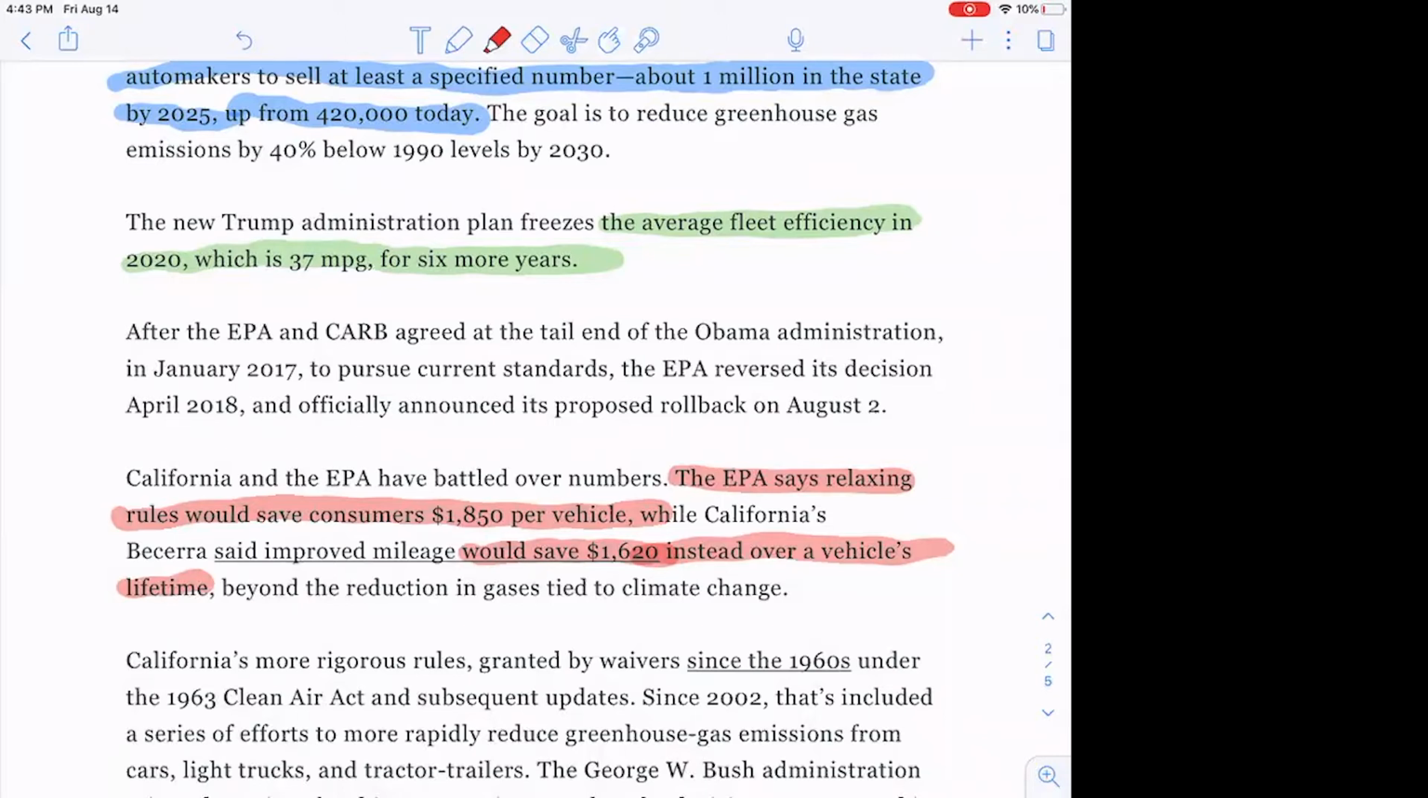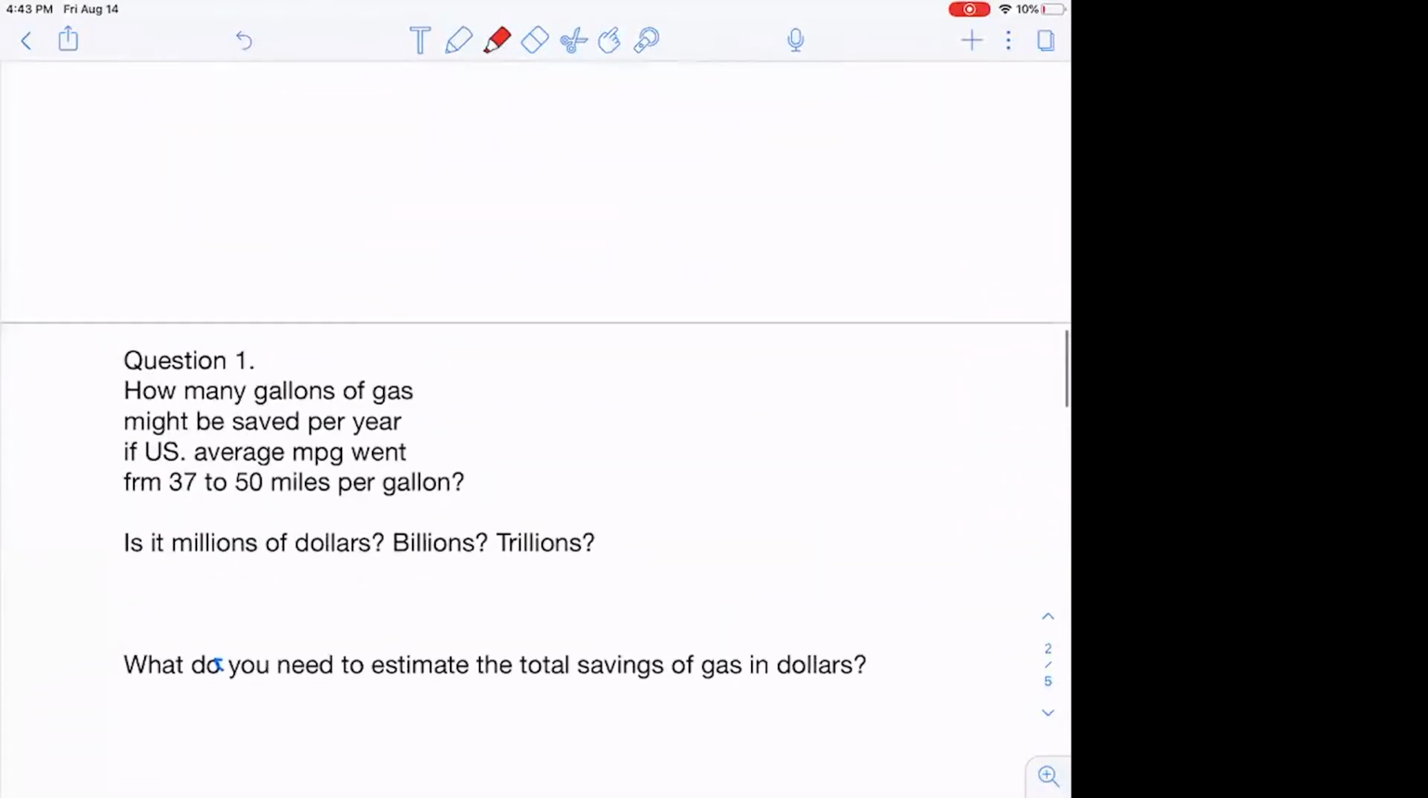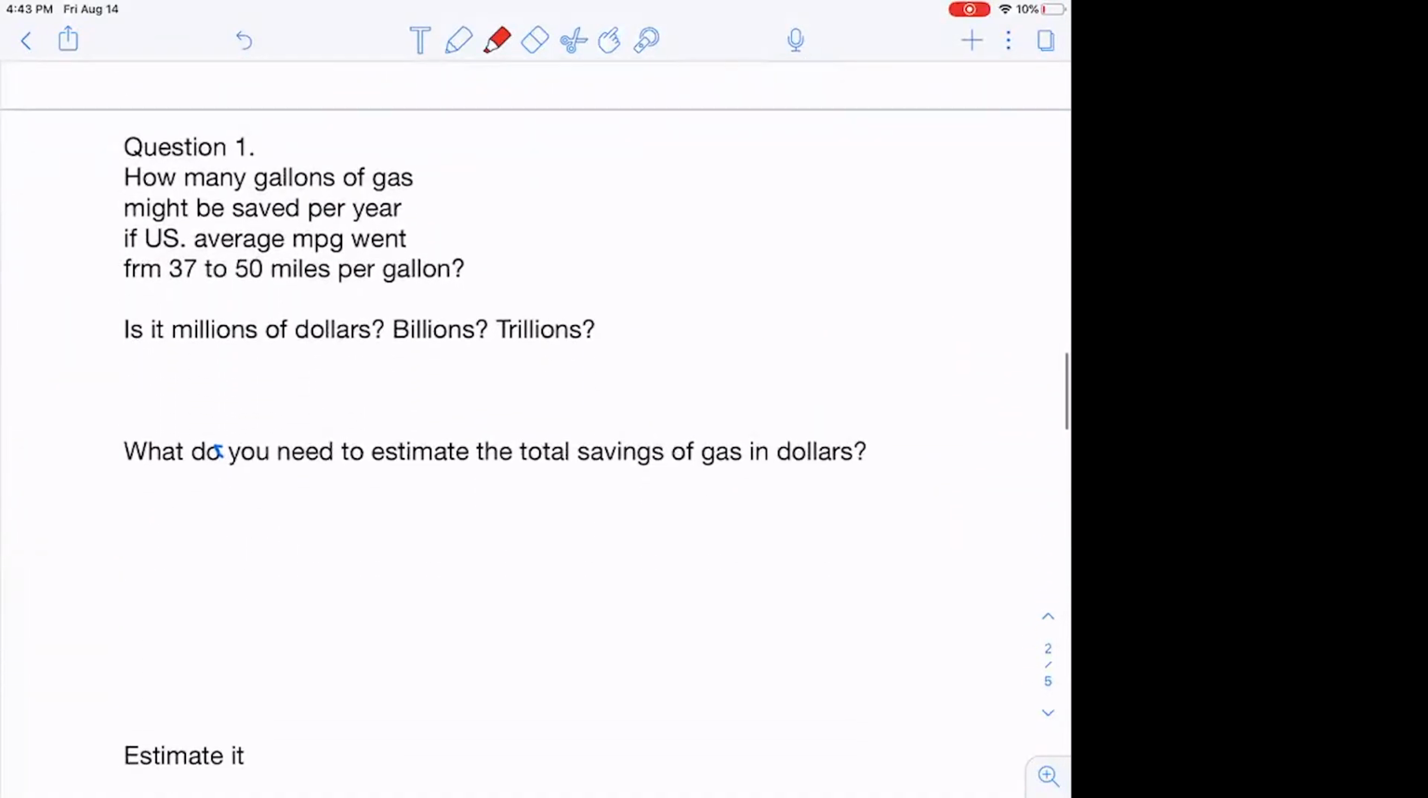So think about what are some of the things you could estimate. What are the things you could probably look up? What would you need to find to answer those questions? And you're not going to get an exact value, that's fine, but can you get a reasonable value? And so here's a couple questions in addition to the things I've talked about before. So how many gallons of gas will be saved each year by going from 37 to 50? Is it $1 million? Is it $1 billion? Is it trillions of dollars?